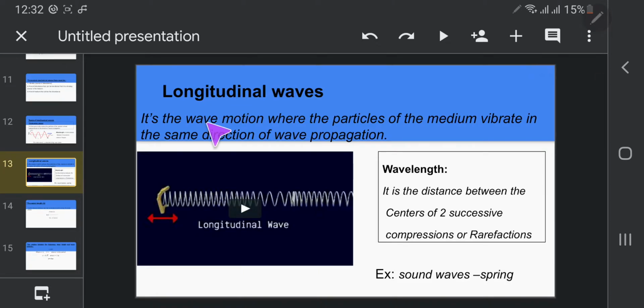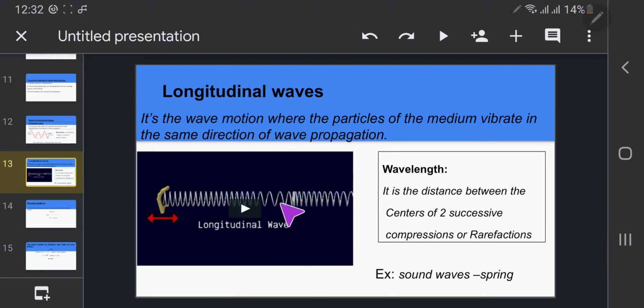longitudinal waves. Longitudinal waves, like spring waves, make regions close to each other, and in the next area the particles are far from each other, and close again in the next area, and so on. The particles of the medium are close and far, close and far.